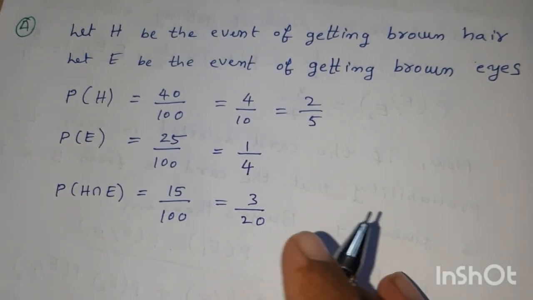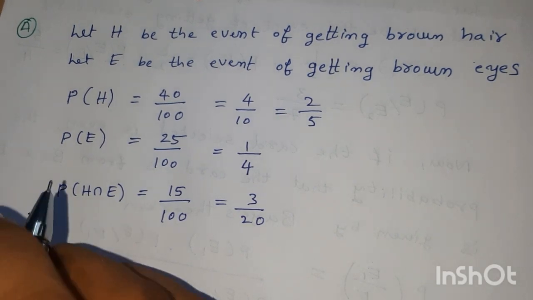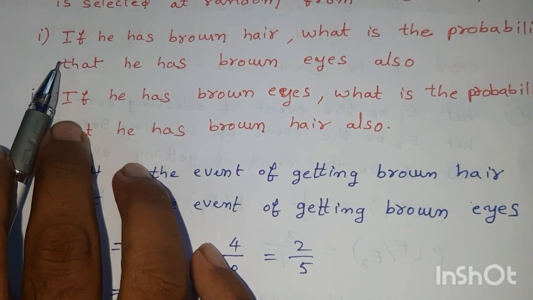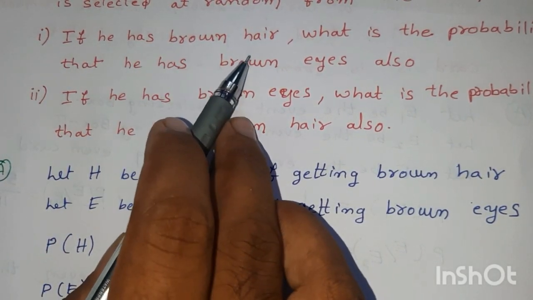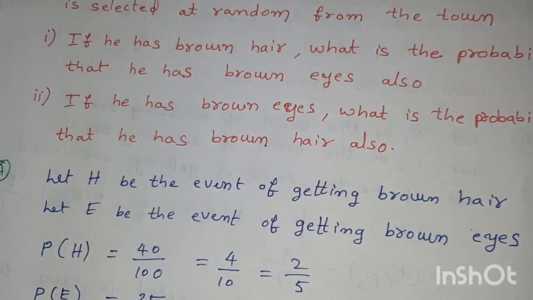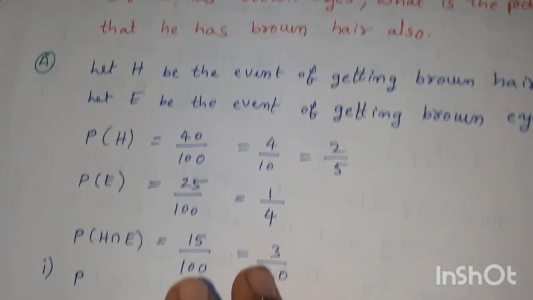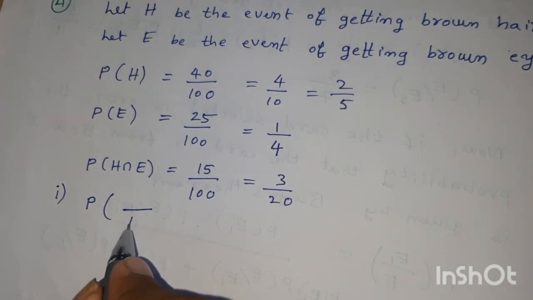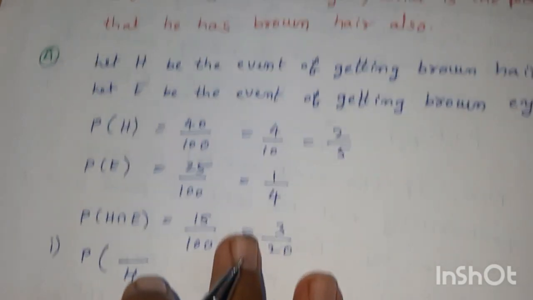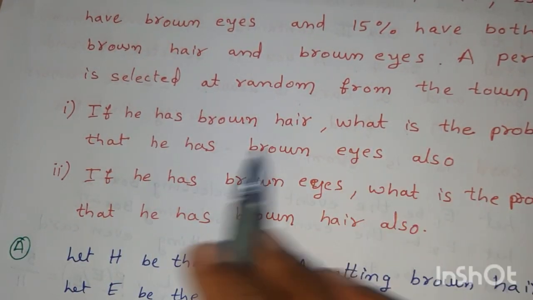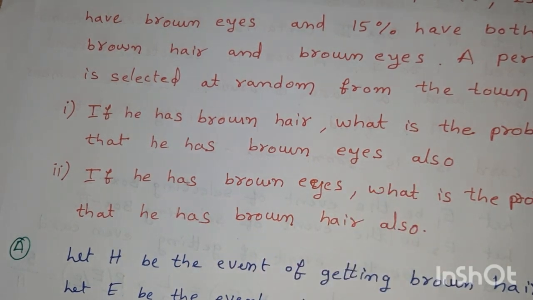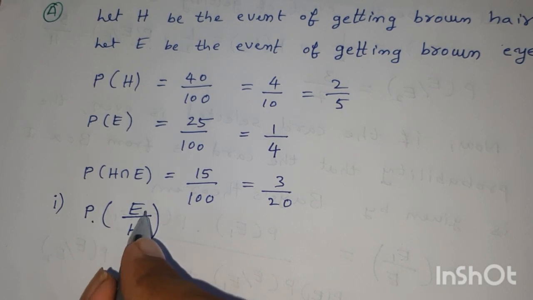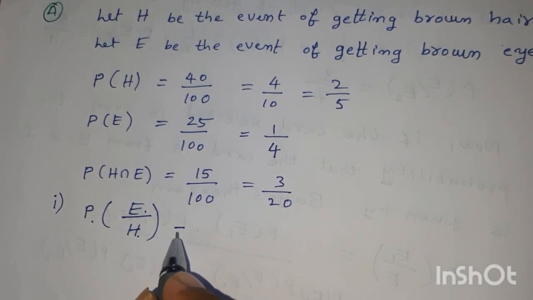Okay, now in the first problem he is asking that if he has brown hair, that is the first property he must have, brown hair. What is the probability that he has brown eyes also? That is probability of brown eyes given brown hair.